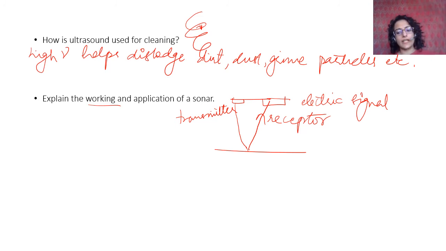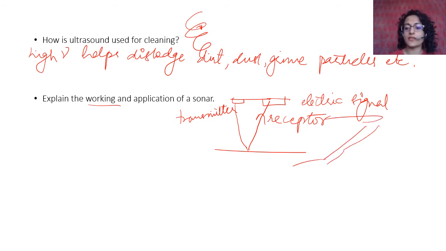Application is to find depth. You please see in part 3. What are the applications of sonar? You can see the depth of the seabed. You can see the different topography of the seabed. You can see a sunken shape, or you can see some abnormalities if you want to see. Even seismic, to see fault lines, the fault lines that exist between two continents, even those can be seen.